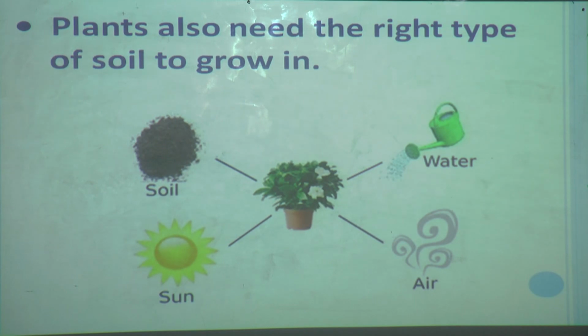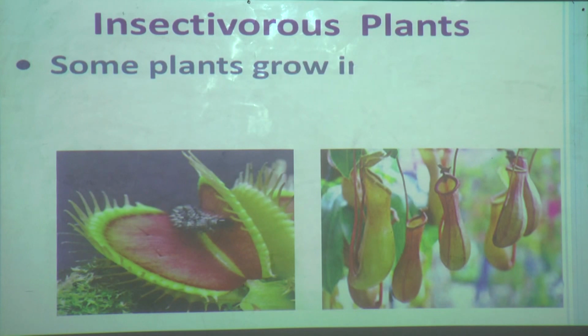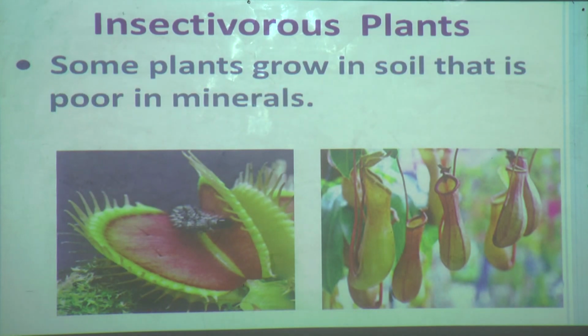Okay, now see here the explanation of why plants eat insects. Some plants grow in soil that is poor in minerals. As we know, plants need the right type of soil to grow in as they take minerals from the soil, but some plants grow in soil that is poor in minerals.